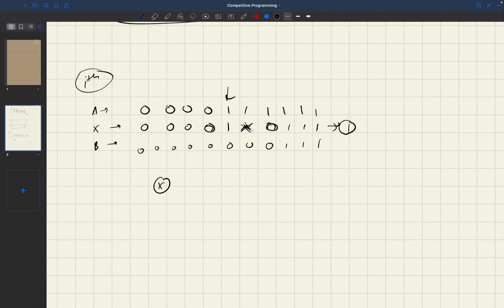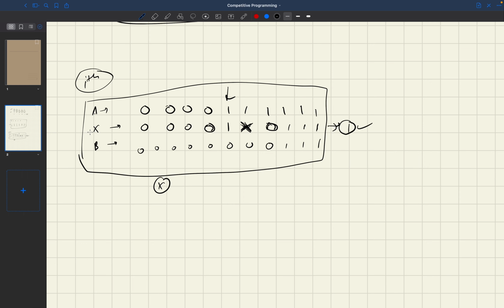So when will it be 1? If the number of ones in this x is odd, then our XOR is 1, and if it is even, then I have to check if I can make the number of ones odd, right? And if I can make it, I will do it. So that is how we are going to implement this. I hope you were able to understand my approach. And so this is it.